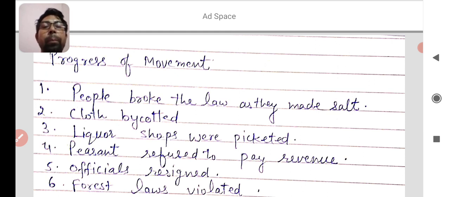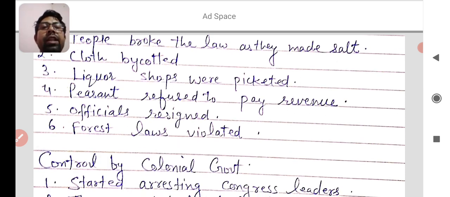And liquor shops were picketed, and you learned the meaning of picketing yesterday. And next, peasants refused to pay revenue to the colonial government; they said they will not pay the revenue at any cost. Officials like teachers, lawyers, and others resigned from their posts. And forest laws were violated by the tribal people, as you learned yesterday, that the tribal people were not allowed to enter the forest.